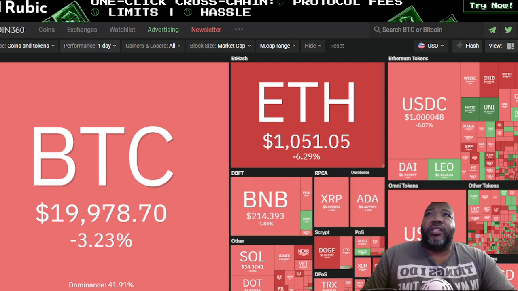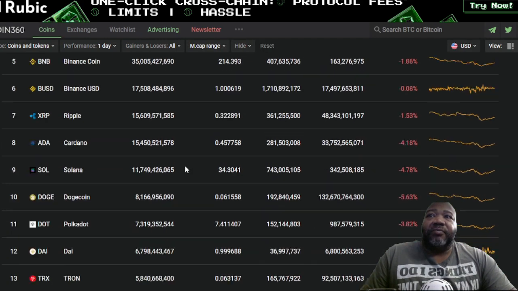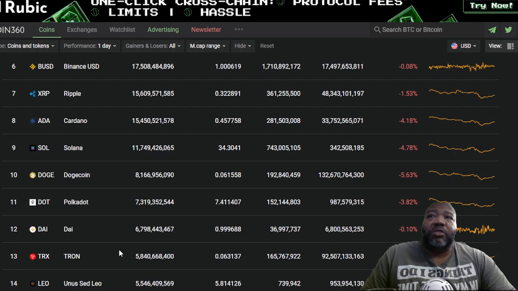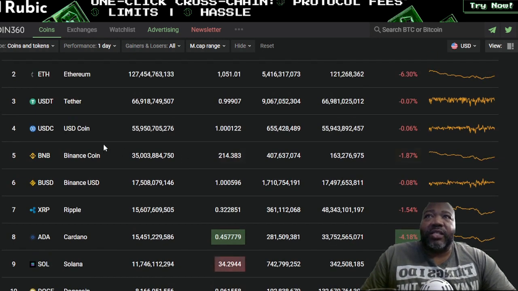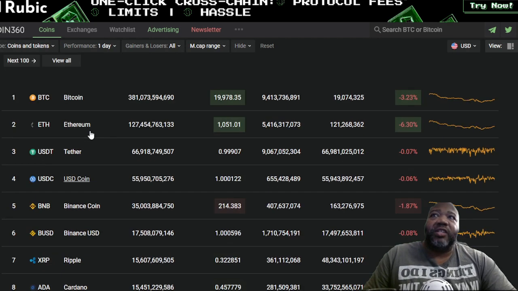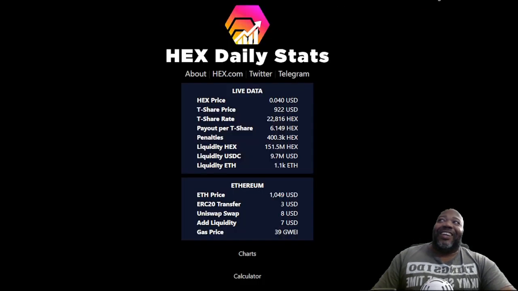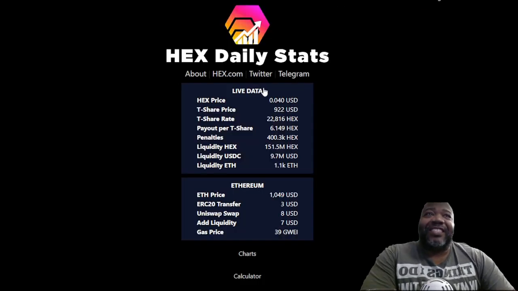Let's take a look at the market today. I decided to go with something different today. I went with Coin360. I said I would boycott them, but since Richard Heart uses it, I figure I should probably start using it again. It doesn't show the true placement of Hex. As you can see, Hex should be in the number 12 or 13 spot, but of course on this they have it placed way back on another page. Anyway, I just want a different backdrop, but that's enough babbling from me. All right, guys, let's take a look at Hex and see what Hex looks like.